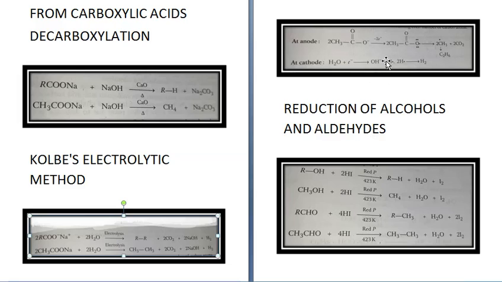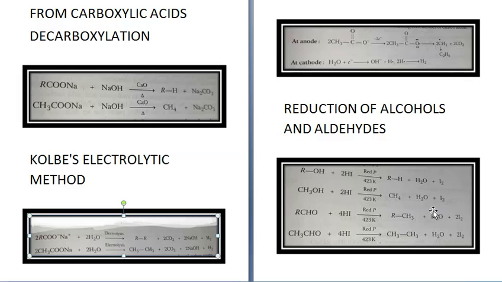Next is reduction of alcohols and aldehyde. Now alcohol gets reduced in presence of red phosphorus at 423 Kelvin. So ROH, that can be any alcohol, plus 2HI will give you RH plus H2O plus I2. For example, CH3OH, methyl alcohol plus 2HI gives you CH4 plus H2O plus I2.